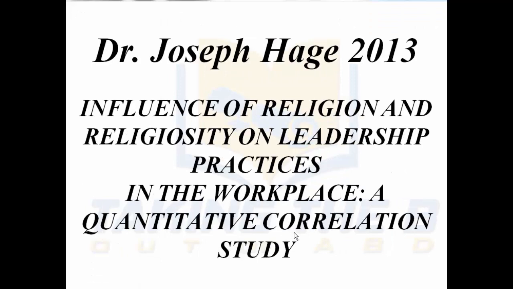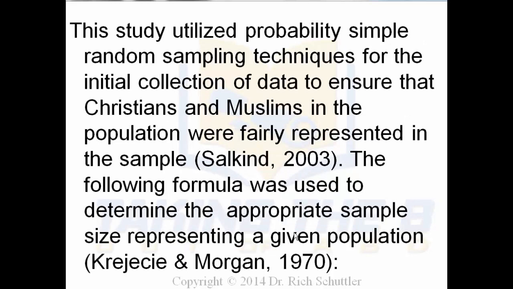Now, Dr. Joseph Hagee and his 2013 dissertation award-winning study titled Influence of Religion and Religiosity on Leadership Practices in the Workplace, a Quantitative Correlation Study, went in depth in his work, and I'm pretty sure that's why he won the Dissertation of the Year award. This study utilized probability, simple random sampling techniques for the initial collection of data to ensure that Christians and Muslims in the population were fairly represented in the sample, and he highlighted Salkin's work in 2003.